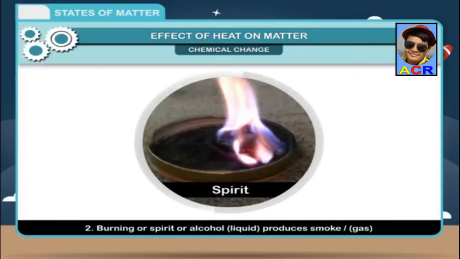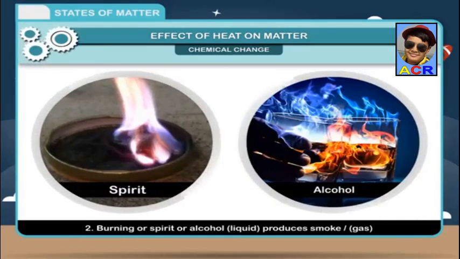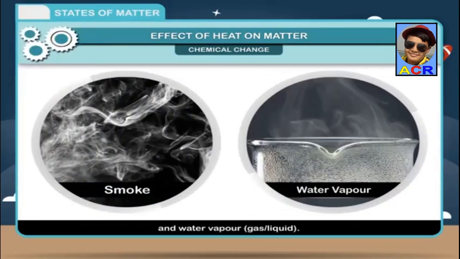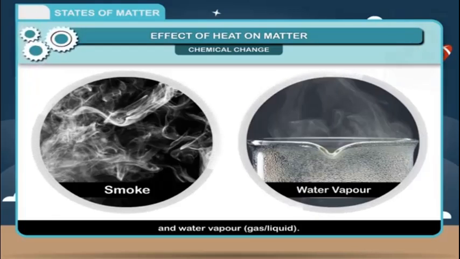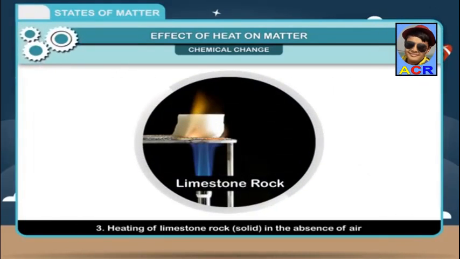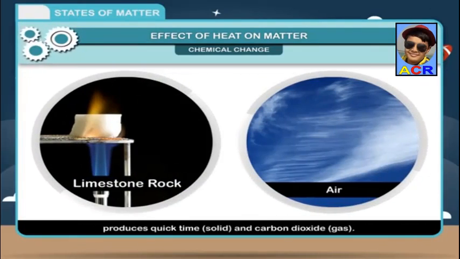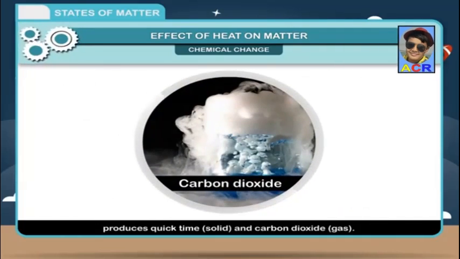Burning of spirit or alcohol, liquid, produces smoke, gas, and water vapor, gas or liquid. 3. Heating of limestone, rock, solid, in the absence of air, produces quicklime, solid, and carbon dioxide, gas.